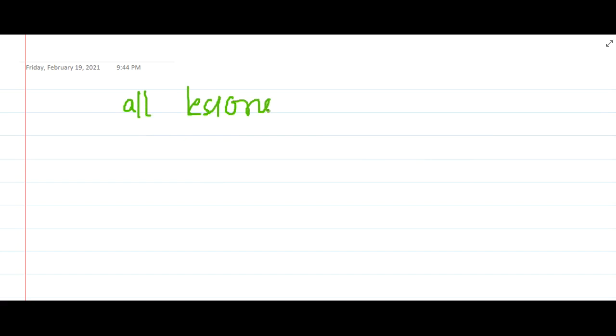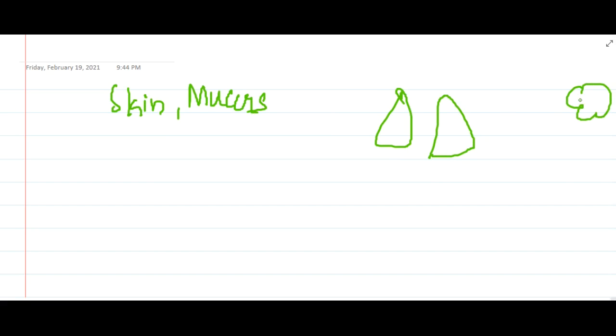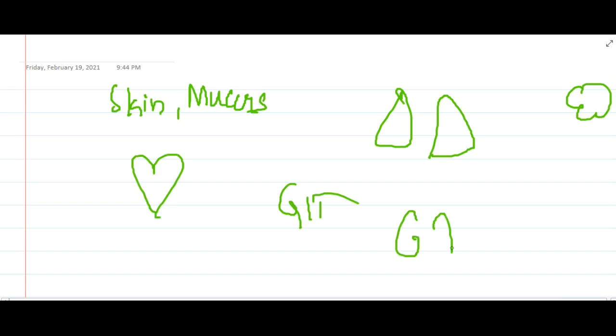Here all the lesions of these patients with microscopic polyangiitis are of the same age in a given patient, and they will be distributed widely. Many organ systems, like skin, mucous membrane, lungs, brain, heart, GIT, kidneys and muscles, are involved.